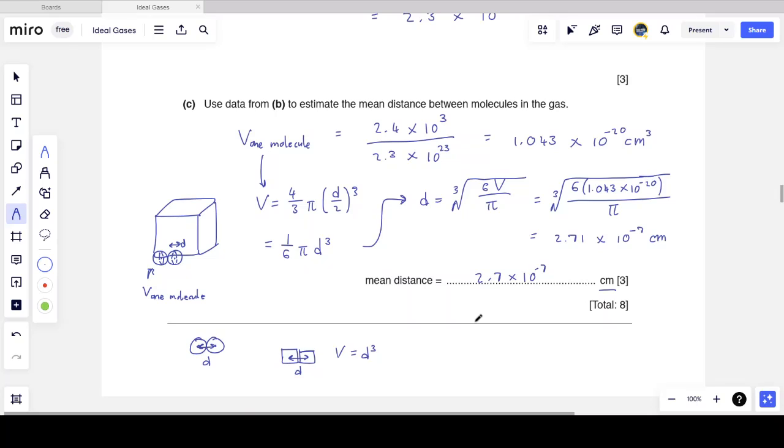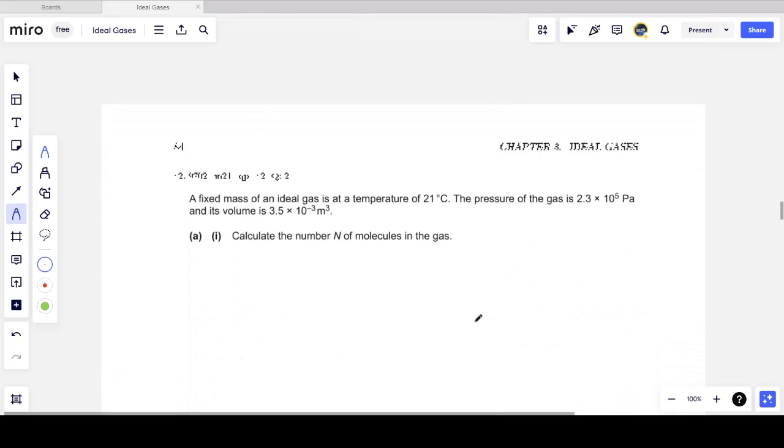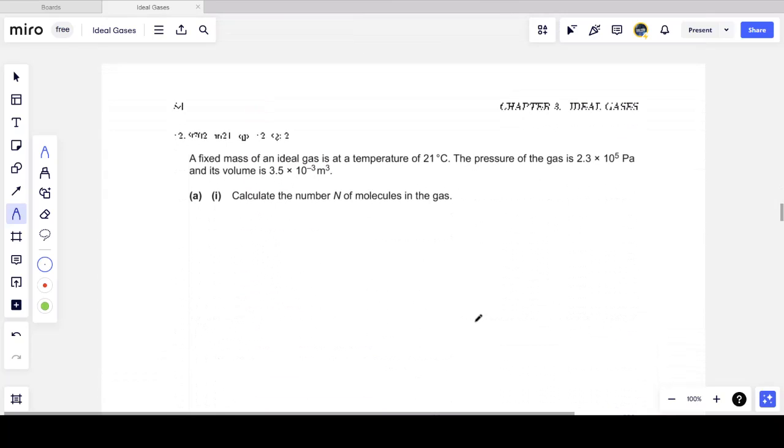So this is a kind of question that does come up often, but once you get the hang of it, you realize, hey, I simply need to take the entire volume divided by the number of molecules, and that's the volume occupied by a single molecule. If I know the volume, I can very easily determine the diameter or the radius or whatever it may be. So they may ask you to find the radius of one molecule, for example. And so that was a nice question, overall worth 8 marks. The last part, like we saw, could take a little bit of time, could take more time than the rest of the question to solve.